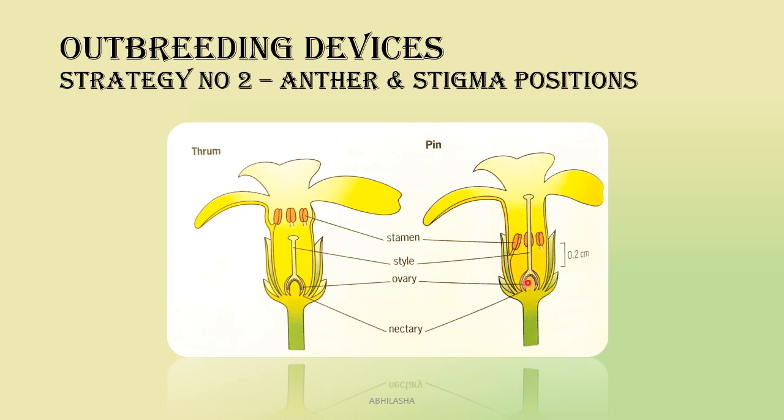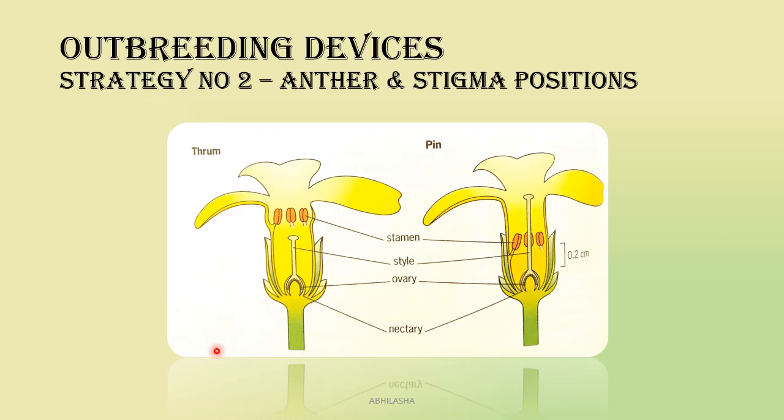Now, the level of stigma in pin flowers is such that its pollen cannot reach its own stigma but can be picked by insects again at a level which matches with the stigma of thrum flowers. Now these thrum and pin flowers are the two types of flowers produced by primrose plants in two different plants.